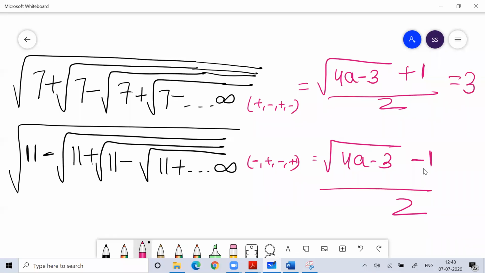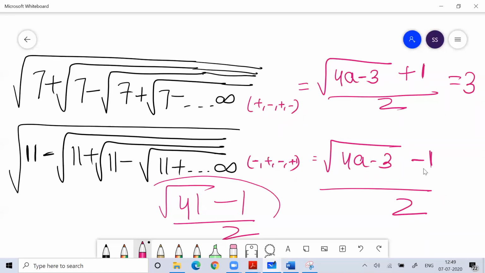And for this, 11 4s are how much? 44 minus 3. So the answer is root 41 minus 1 by 2 for this question. And the answer of the previous question is 3. And please remember this, from the exam point of view, this is a very important concept.